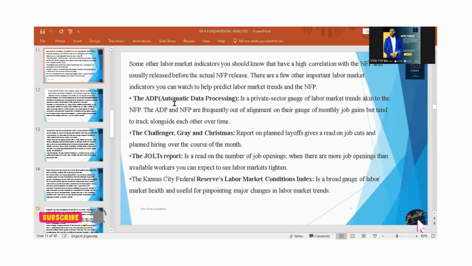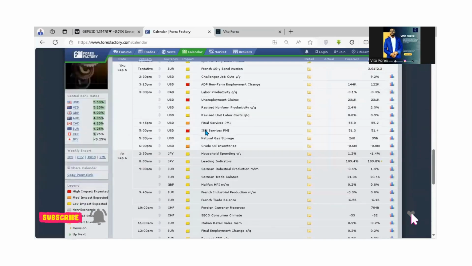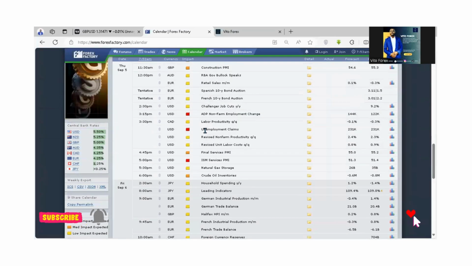The Automatic Data Processing is something that comes earlier. For example, when we go to myforexfactory.com, we shall see that today is Thursday. The Automatic Data Processing is coming in at 3:15 p.m., East African time, so you see that it is coming earlier.